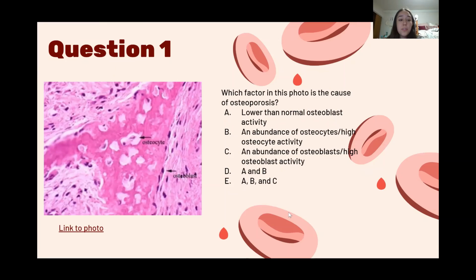And then we have some questions. The first question is, which factor of this photo is the cause of osteoporosis? So we have A, lower than normal osteoblast activity, B, an abundance of osteocytes or high osteocyte activity, C, an abundance of osteoblasts or high osteoblast activity, or A and B, or A, B, and C. As you can see here, the osteocytes and then the osteoblasts. And then here's the answer. The answer is A and B. So it's a combination of the lower than normal osteoblast activity and an abundance of osteocytes or high osteocyte activity. So the osteoblasts aren't laying down as much as they usually are.